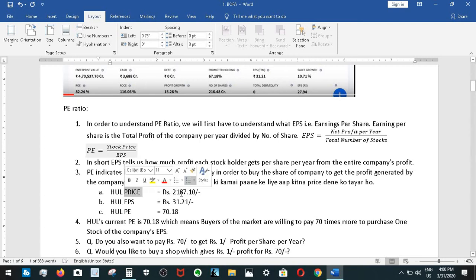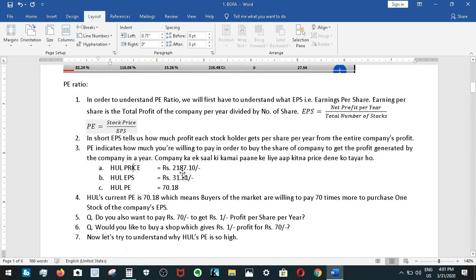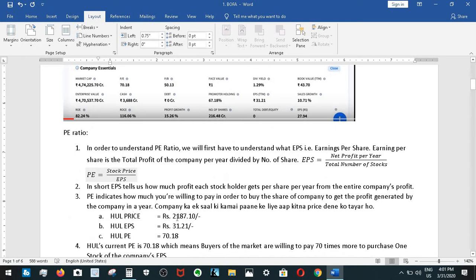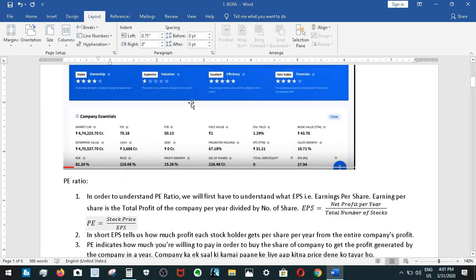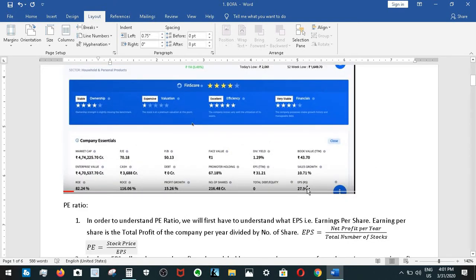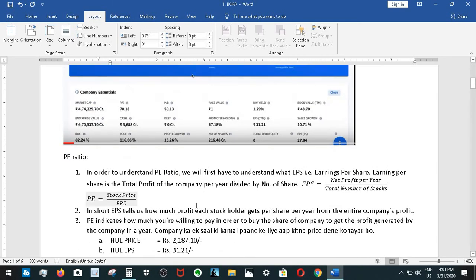So the actual price is 2,187 rupees, and the actual EPS is 31.21. This is the actual data you can see over here. The price of the company is 201. It has changed today; yesterday it was 2,187, now it is changed. And the actual EPS, earnings per share, is 27 over here. Let's say this is 31.21.